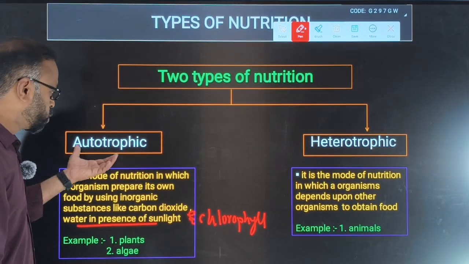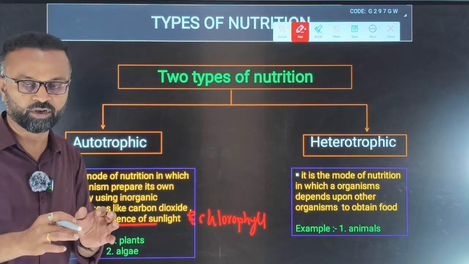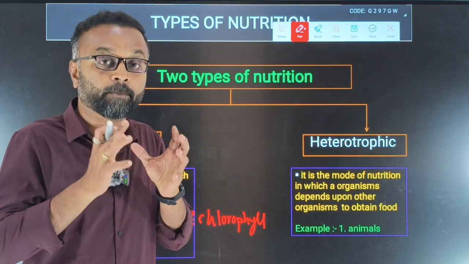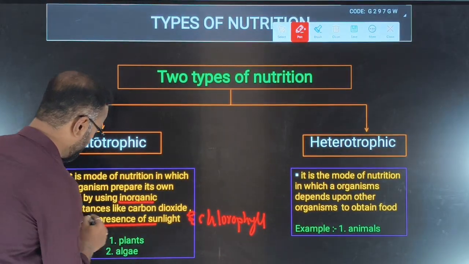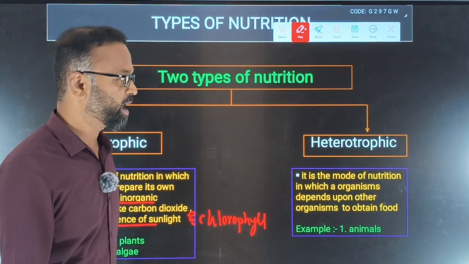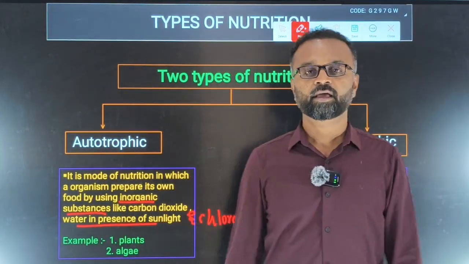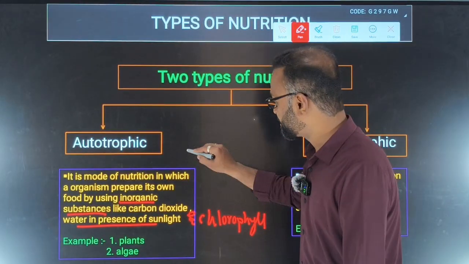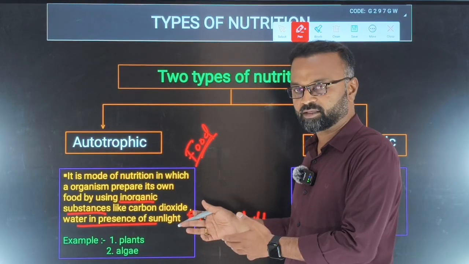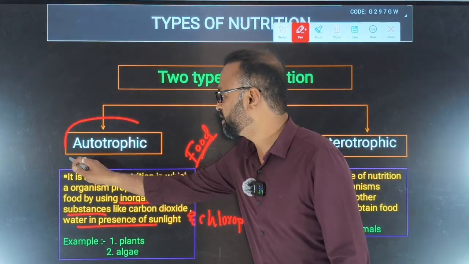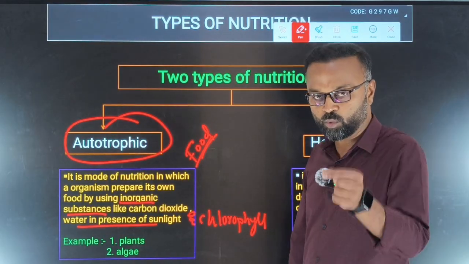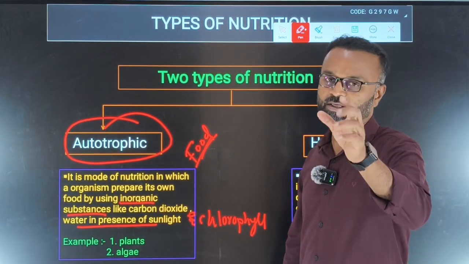Again, now try to understand. Autotrophic nutrition is a type of nutrition where organisms like green plants prepare their own food by using inorganic substances like carbon dioxide and water. In the presence of sunlight and chlorophyll, they can synthesize their own food. That's the reason we call this nutrition autotrophic in nature, and all the green plants including blue-green algae, we call autotrophs.